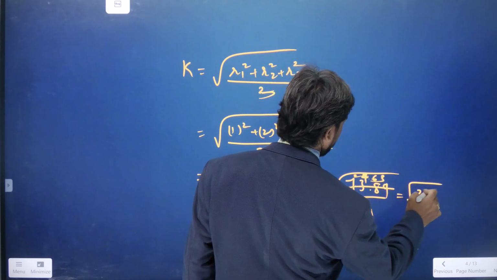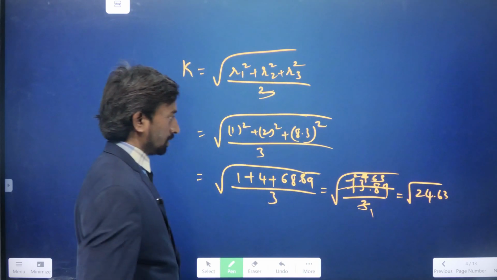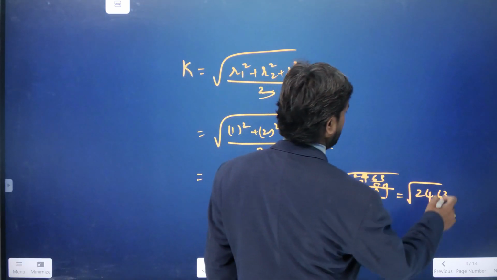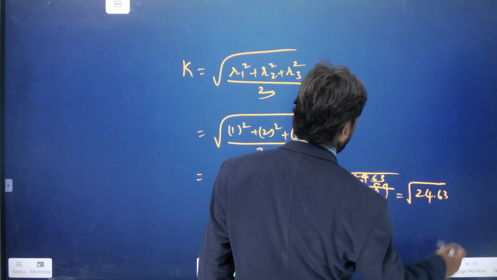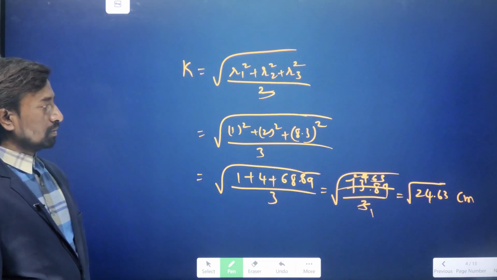So square root of 24.63, that is centimeter square. Now centimeter will come as the root of that.